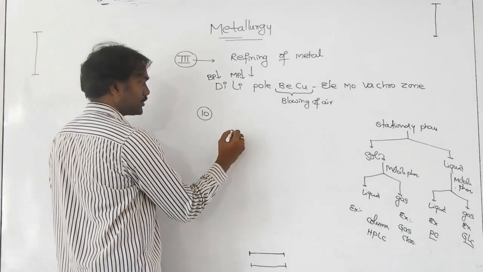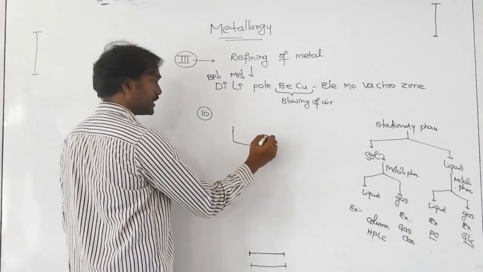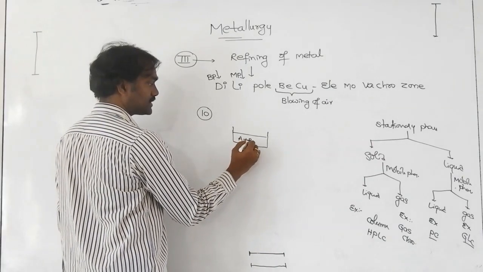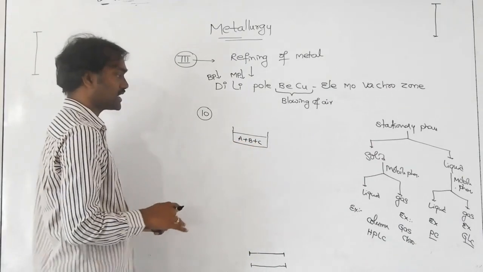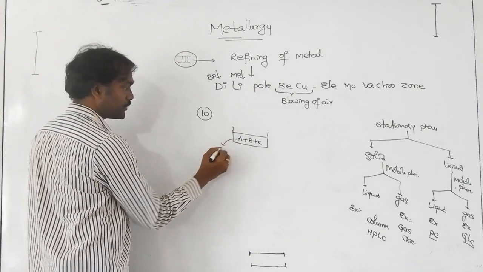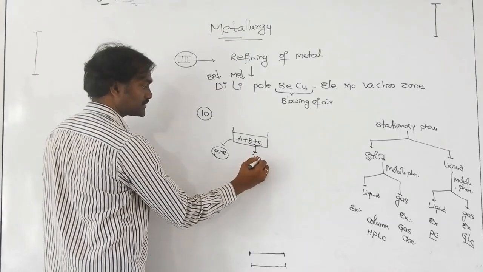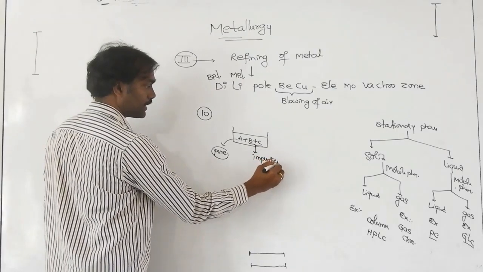See, suppose you have taken an impure sample. Suppose A plus B plus C compounds are there. So A is pure, and B and C are impurities that are present.